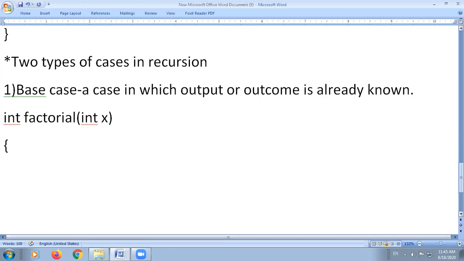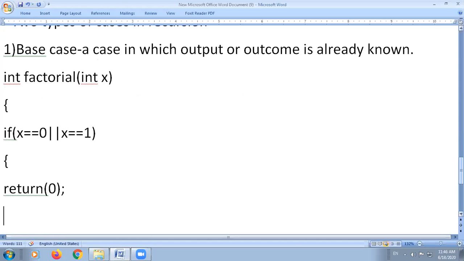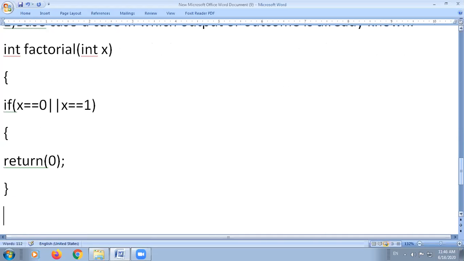Now what is the base case in this function? If x equals 0, because the user can send the value of x as 0, and if x equals 1, because the user can send 1 also, then it will return 1, because the factorial of 0 and the factorial of 1 is 1. So this is known as the base case.